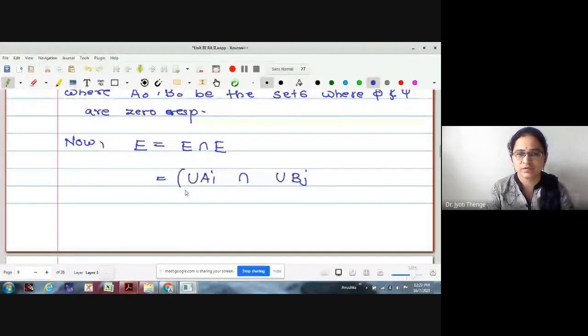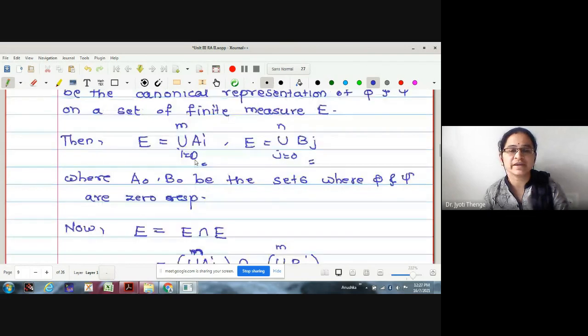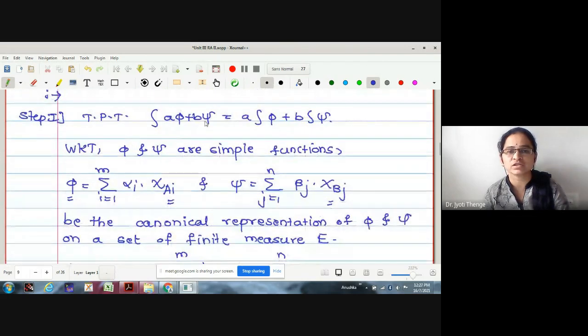Try to understand what we were doing and why. We were doing this just to club the sets together, because finally we wanted to take the linear combination of these two simple functions, that is, the linear combination of these two summations.